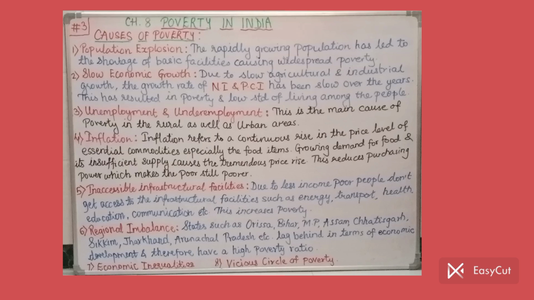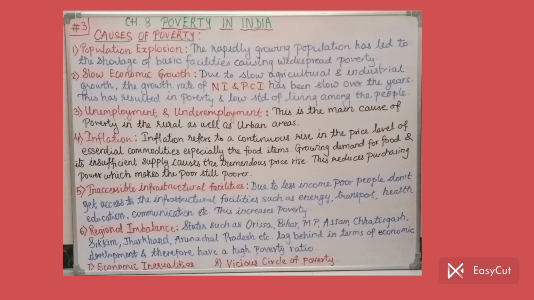See, let us see the point. States such as Orissa, Bihar, Madhya Pradesh, Assam, Chhattisgarh, Sikkim, Jharkhand, Arunachal Pradesh, such states, they lag behind in terms of economic development. And since there is less economic development, people have less sources of income, and as a result, these states have a high poverty ratio. So in these states, we observe a very high poverty ratio due to lack of income for the people.